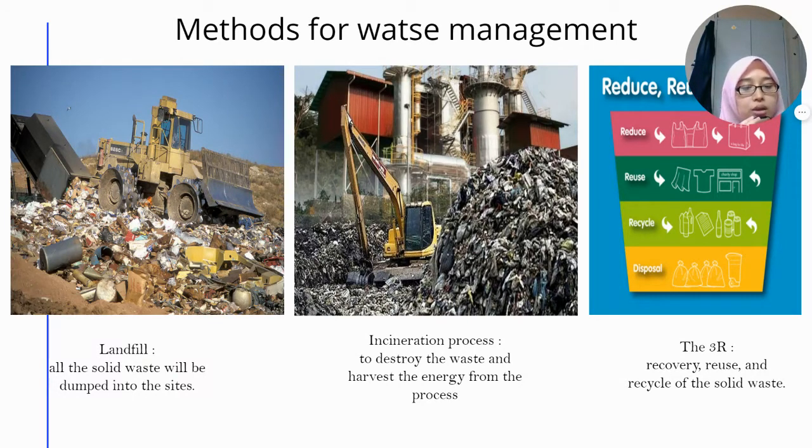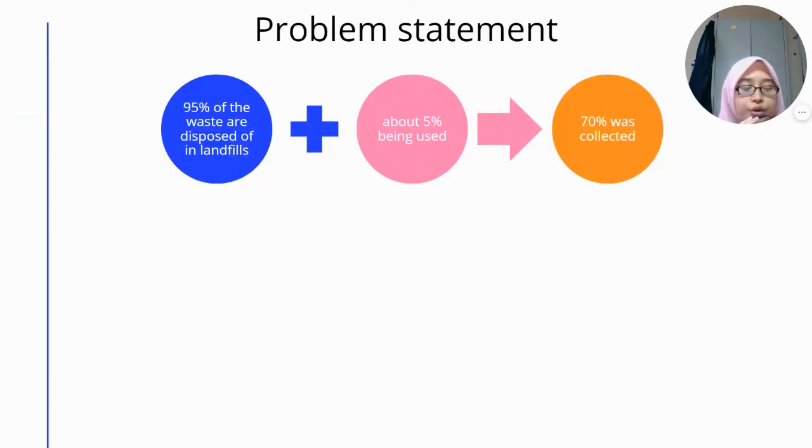This process requires very high energy to generate the elevated temperature, and very high cost to build the station and for maintenance. So the problem is that the amount of waste produced daily in Malaysia has reached about 30,000 tonnes. Out of this amount, around 70% was estimated to be collected, and almost 95% of the waste is disposed of in the landfill, and only 5% of the waste is being used.